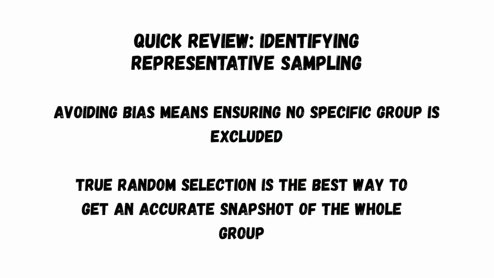To quickly review what we learned, avoiding bias means ensuring no specific group is excluded, and true random selection is the best way to get an accurate snapshot of the whole group.